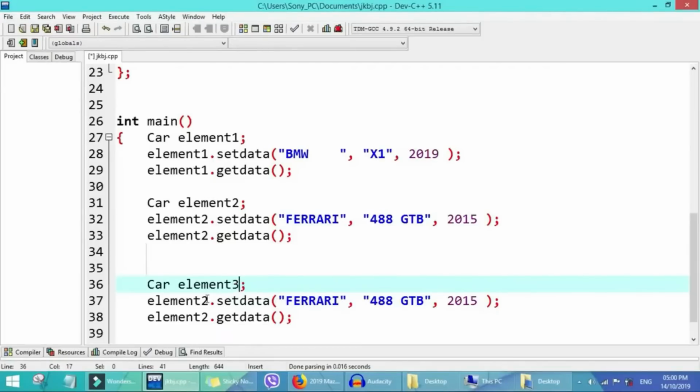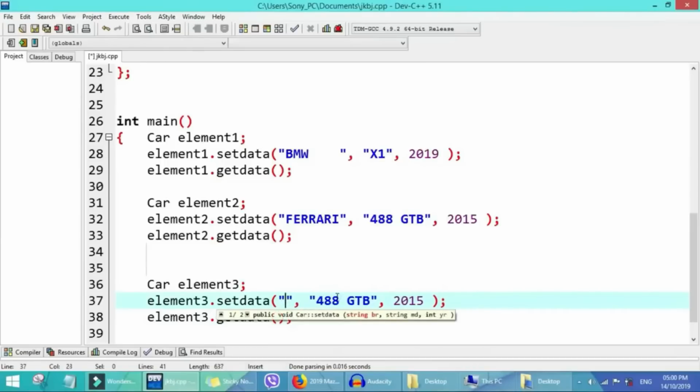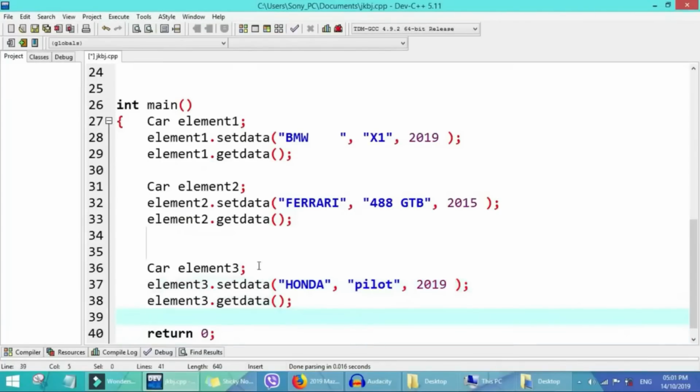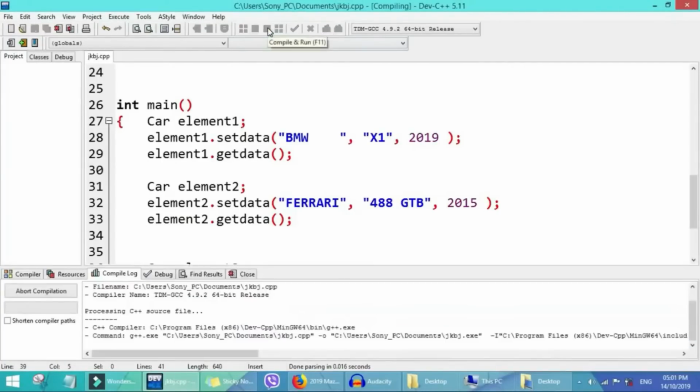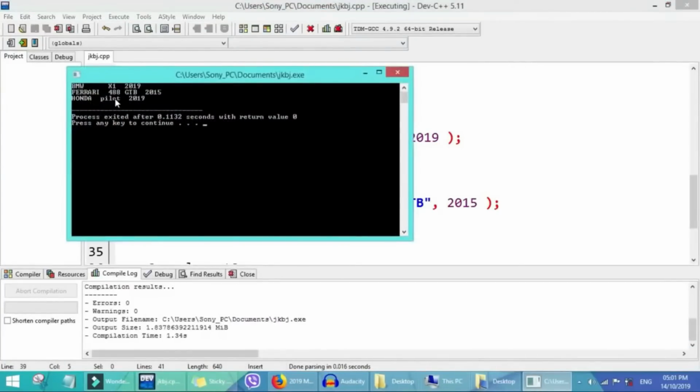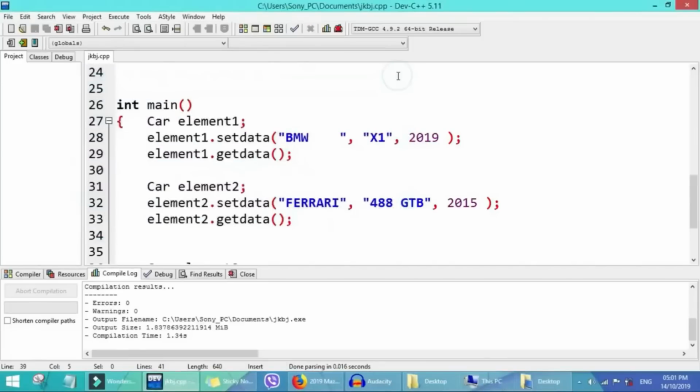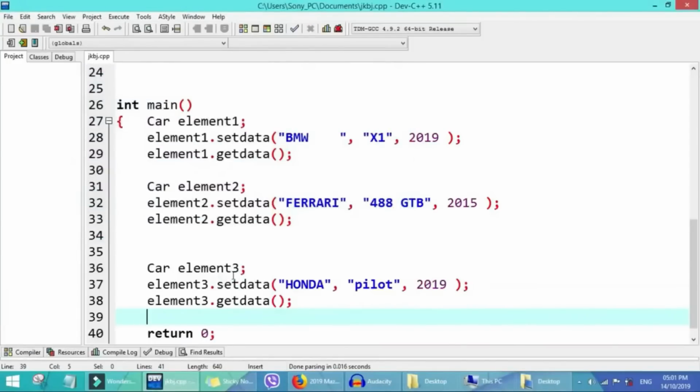For element 3, I want to use Honda Pilot, and the year 2019. If we run this, it will show us the result on screen. So with this same pattern, we can create plenty of objects from one class.